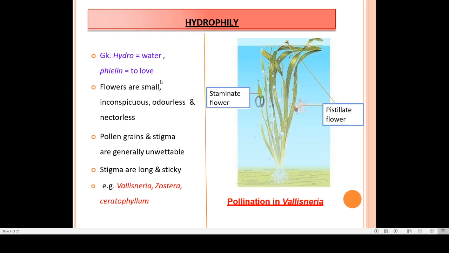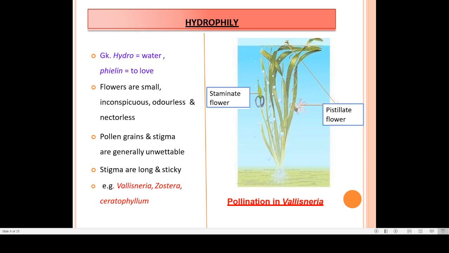Flowers are very small, colorless, odorless, and nectarless. They don't require nectar. Pollen grains and stigma are generally unwettable, and the stigma are long and sticky. Examples are Vallisneria and Zostera.